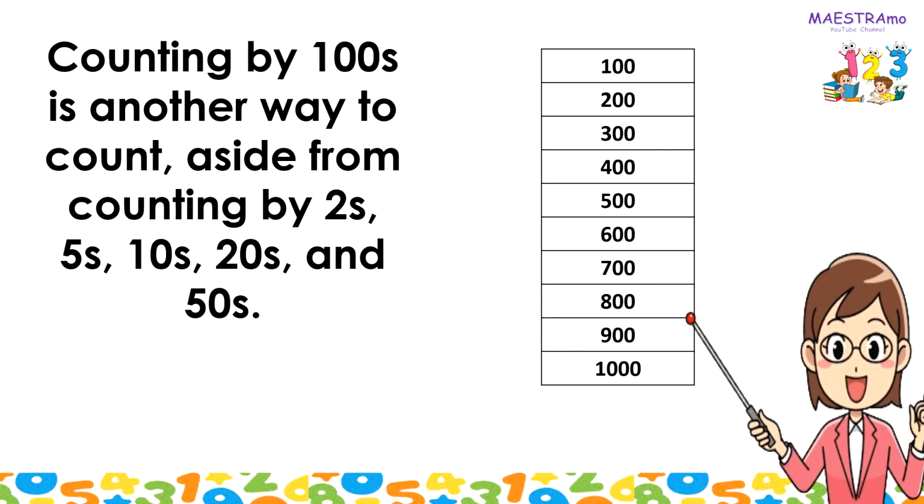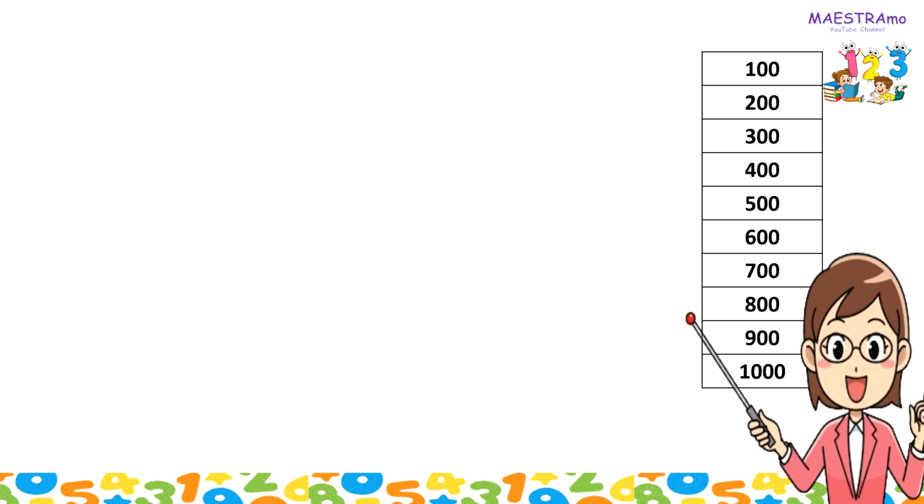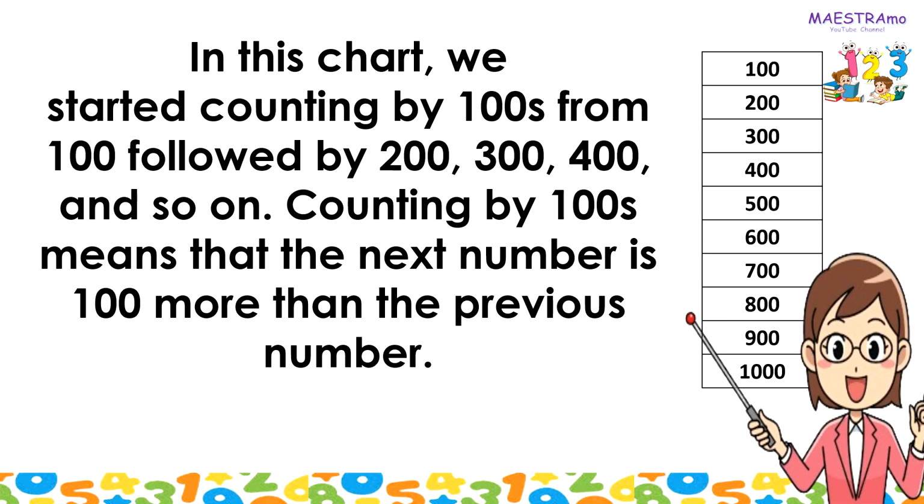Counting by 100s is another way to count, aside from counting by twos, fives, tens, twenties, and fifties. In this chart, we started counting by 100s, from 100 followed by 200, 300, 400, and so on.